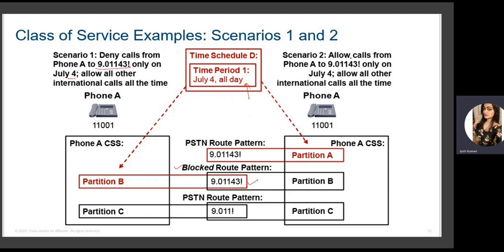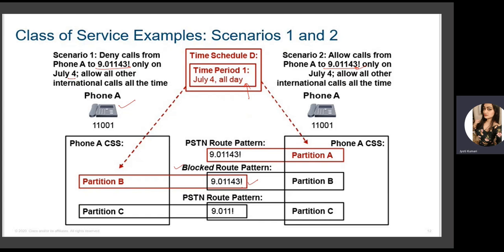Right? The other scenario is allow calls from phone A to this destination. So now we want to say that this user, phone A, the same user, should be allowed to make calls to this destination only on July 4 and allow all other international calls at all times. So now we have to create another partition that will allow this user to make calls on July 4.